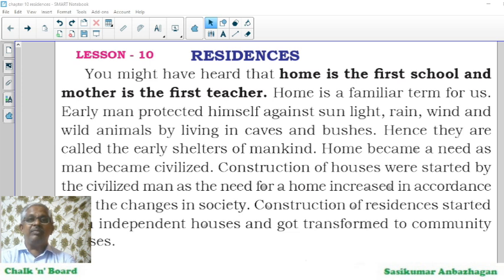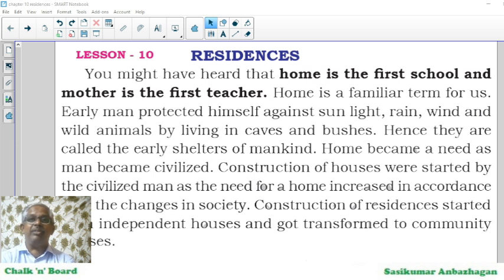But now we stay in one place and we call that a residence, where we have bedroom, hall, kitchen, toilet, study room, puja room, etc. We have a purpose for everything and we live together as a family, and therefore we need a huge built home, and it should take care of us in all the natural calamities.